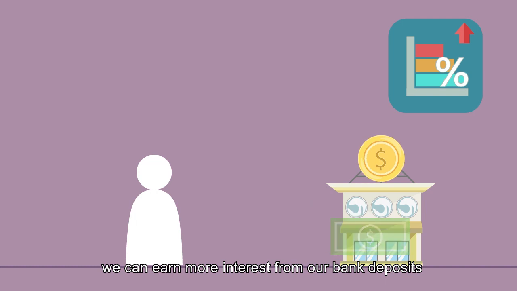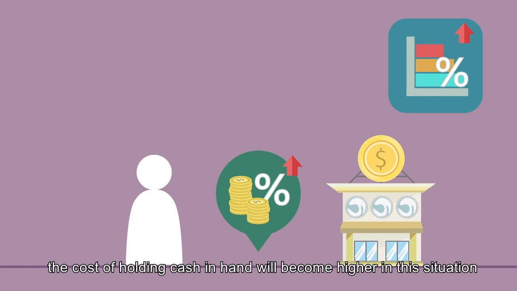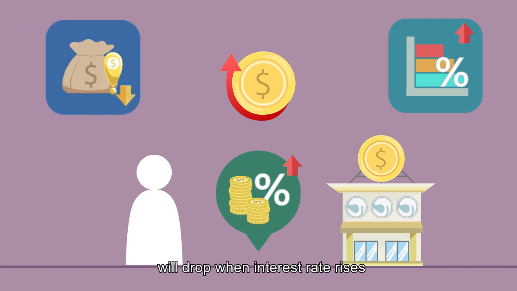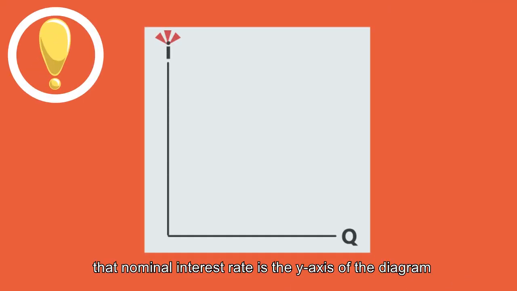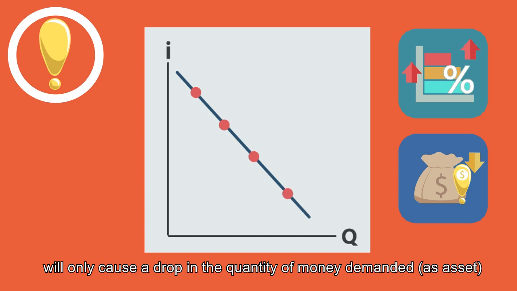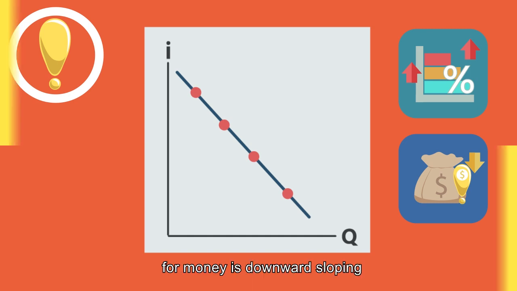First of all, when nominal interest rates rise, we can earn more interest from our bank deposits. From the last session, we already learned that the cost of holding cash in hand will become higher in this situation. Therefore, the quantity of money demanded as asset will drop when the interest rate rises. We should pay attention that the nominal interest rate is the y-axis of the diagram. Therefore, a rise in the nominal interest rate will only cause a drop in the quantity of money demanded as asset instead of shifting the whole curve. So, we can see the curve of the asset demand for money is downward sloping.